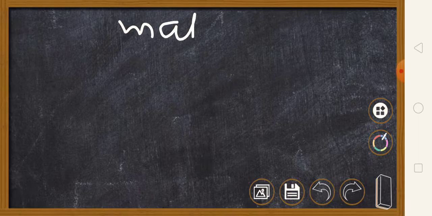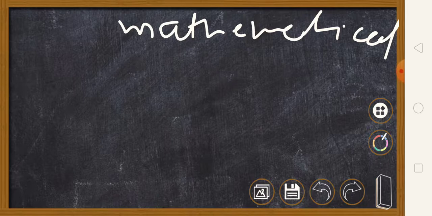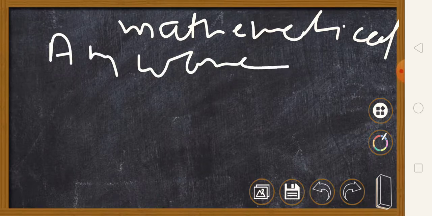Now I am going to move forward, that is the mathematical equation for amplitude modulated wave. So I am going to elaborate here. Let us start the mathematical representation of amplitude modulated wave. Let us start with the first equation that I am going to write here.